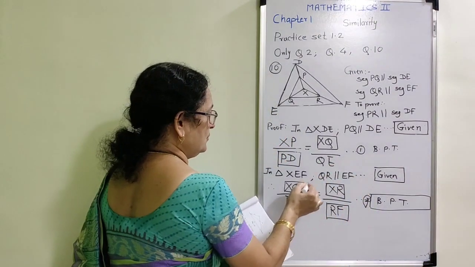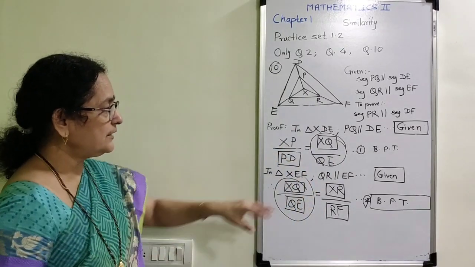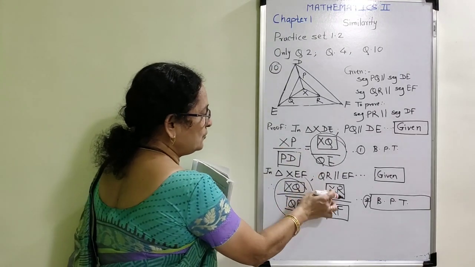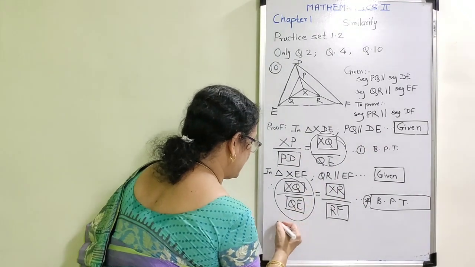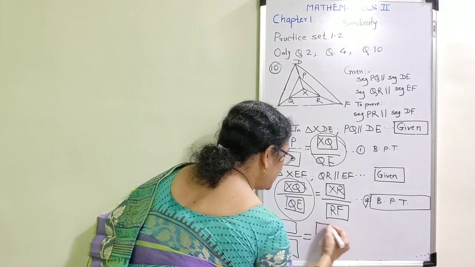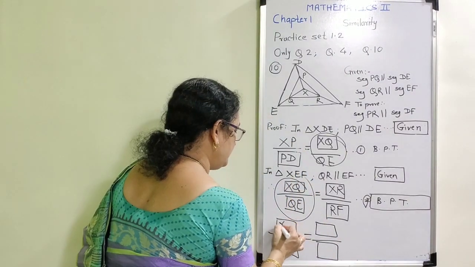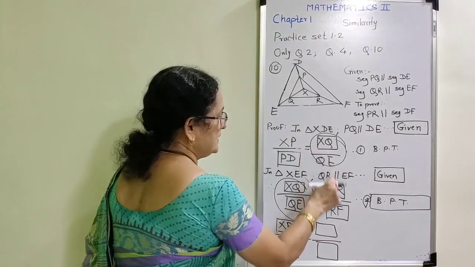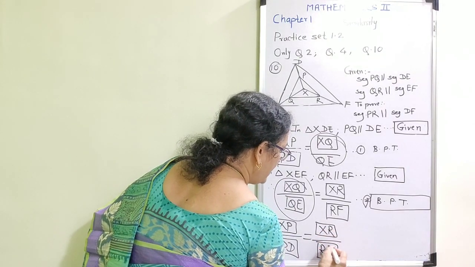From this 1 and 2, XQ upon QE is common. Observe the given that these two are common here, and therefore the remaining 2 must be equal to each other. Therefore they have given all 4 blanks again, that there is equality between which 2 segments, which 2 ratios. Observe on blackboard: XP upon PD is equal to XR upon RF.